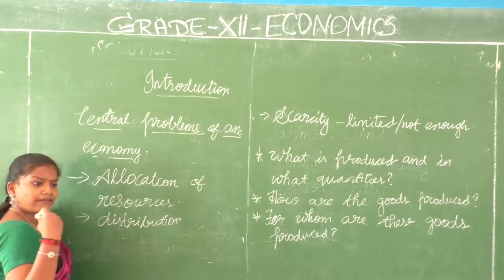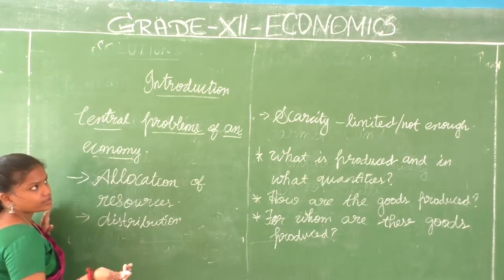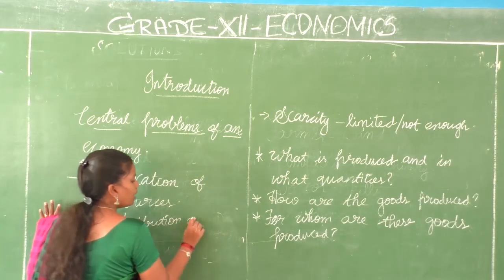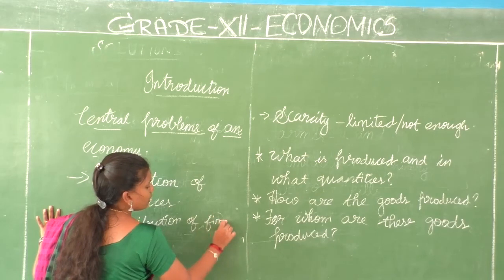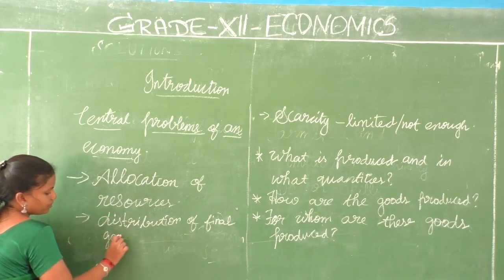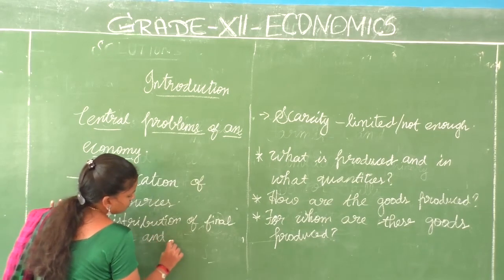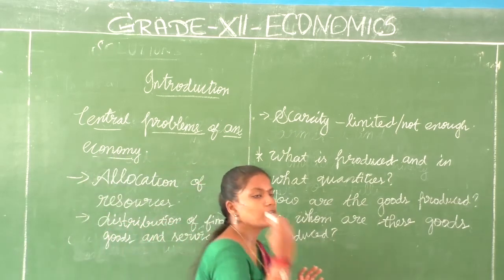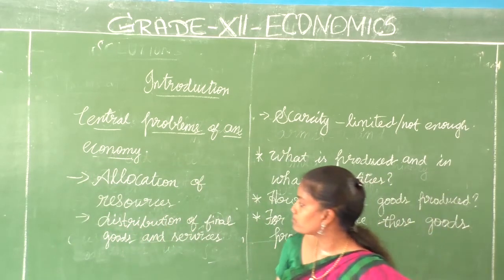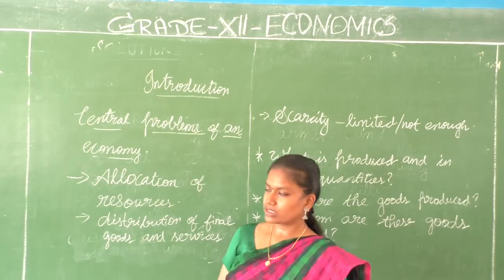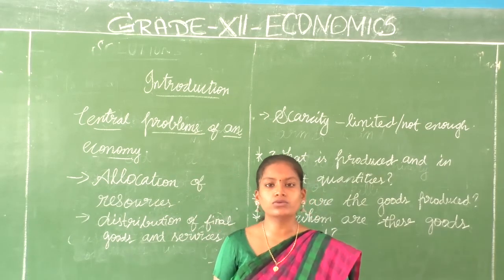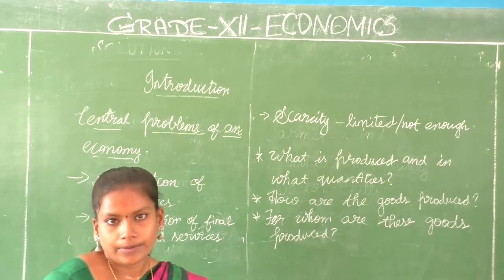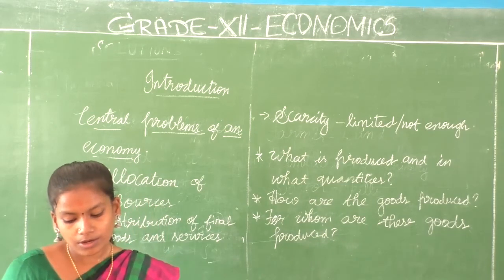I have produced, I have allocated the resources, the production is over. But when will it be complete? Only when I distribute it properly. Distribution of final goods and services are the central problems of an economy. What are the central problems of an economy? The allocation of resources as well as the distribution of final goods and services are the central problems of an economy. Right?